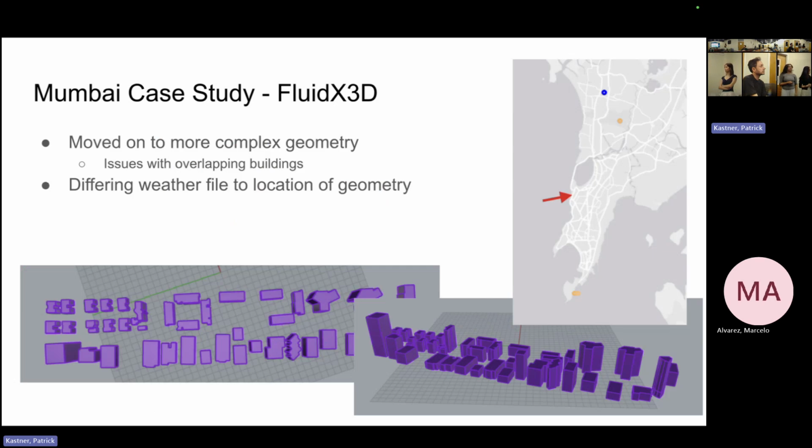Yeah, and then I moved on to more complex geometry, but this caused an issue with overlapping buildings. And even for this case, this is a lot more spread out than how Mumbai usually is. Mumbai's characteristic geometry is that the buildings are really compact together. So even with that, it would cause a lot of issues with overlapping buildings. So you'd either have to manually delete them or move them so that the simulation doesn't crash. And then also it had a different weather file. The red arrow is where the buildings are actually located, but there's only one in another coastal region, so I just picked another coastal region to hopefully match them.